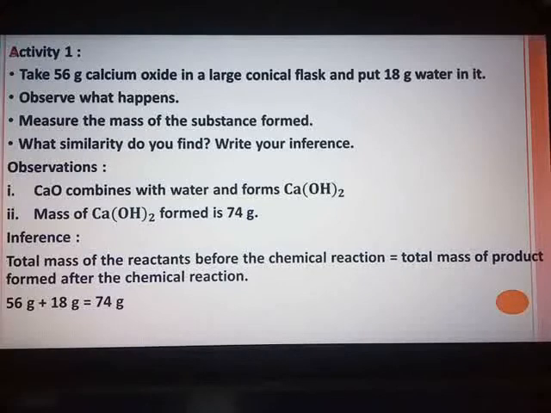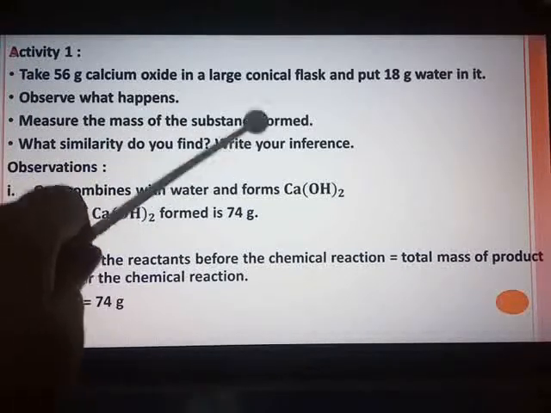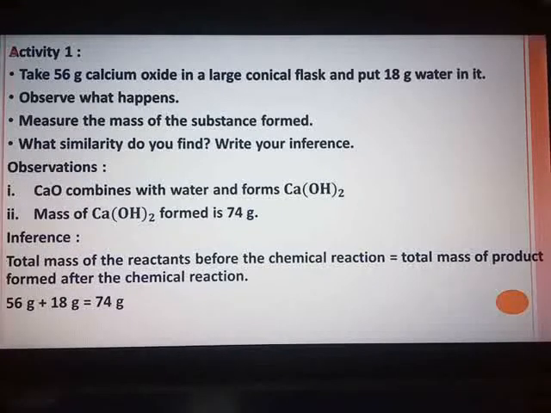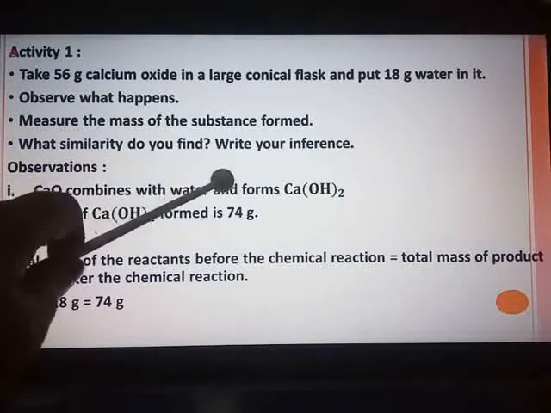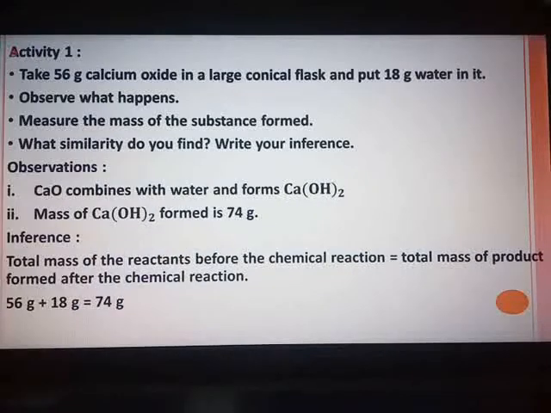After the reaction, the mass of the substance which was formed was measured, and what similarity did we find? What was our inference? Our first observation was calcium oxide combined with water and formed calcium hydroxide.